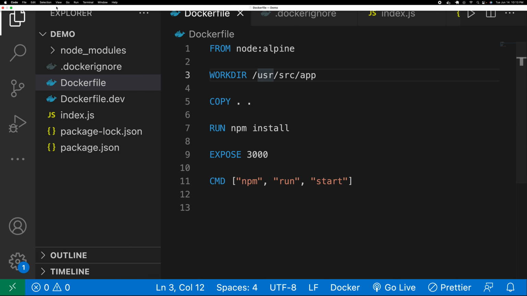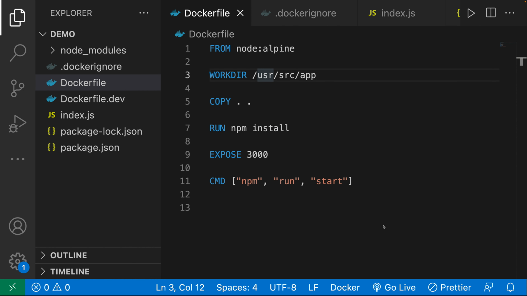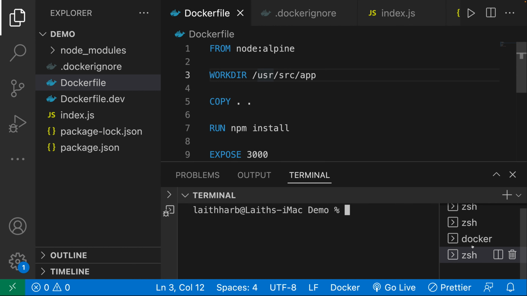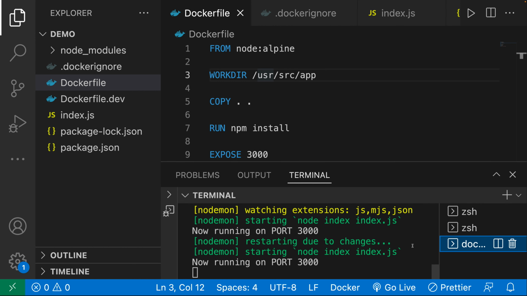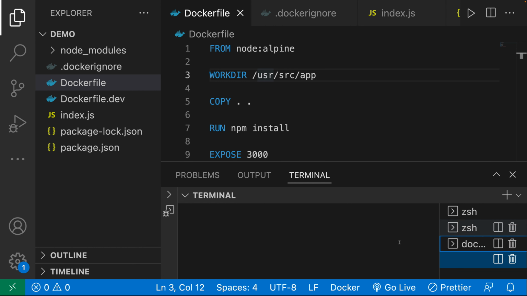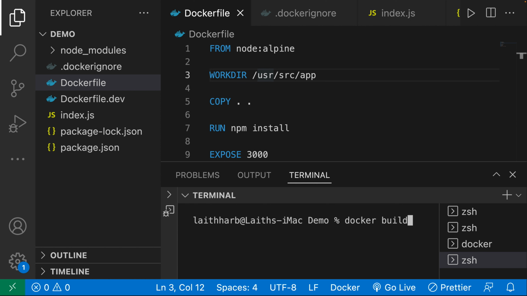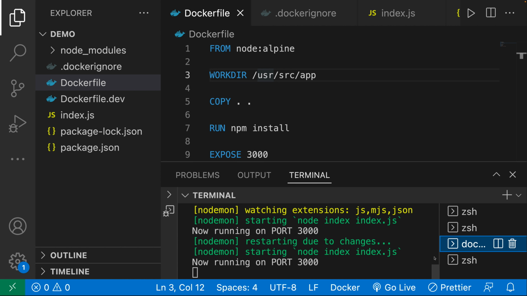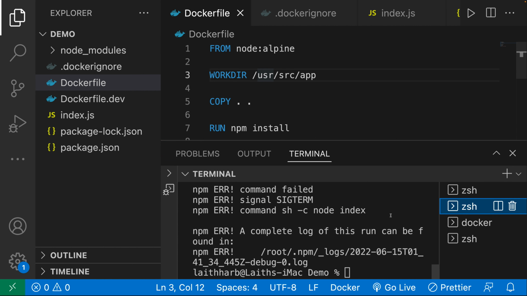So let's actually go ahead and rebuild our image. It's going to rebuild our image. So docker build, and then over here, I'm going to say -t, I'll say node-app:v4. Now, before I do that, I'm inside of my Docker container. I want to exec into the Docker.